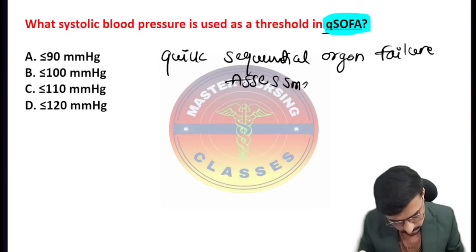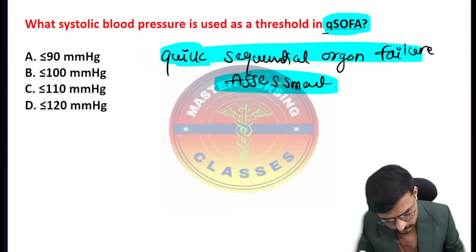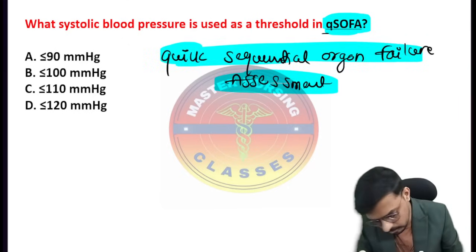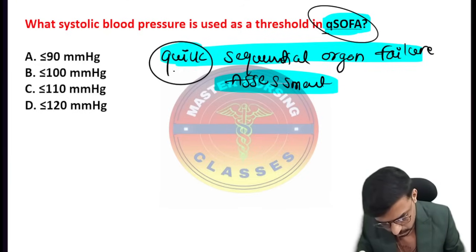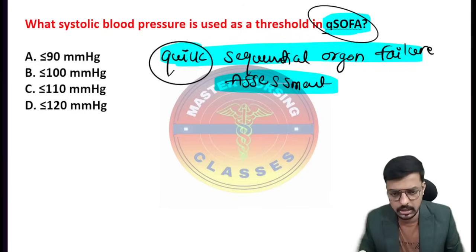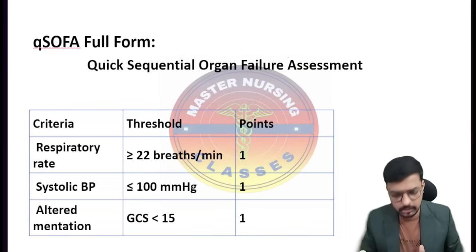So in the SOFA we will assess lots of components, at least 6 components. In the Q-SOFA we have only 3 components. So that is what we call the quick SOFA. Okay. Very important. Keep in your mind. In the quick SOFA, we have 3 components.